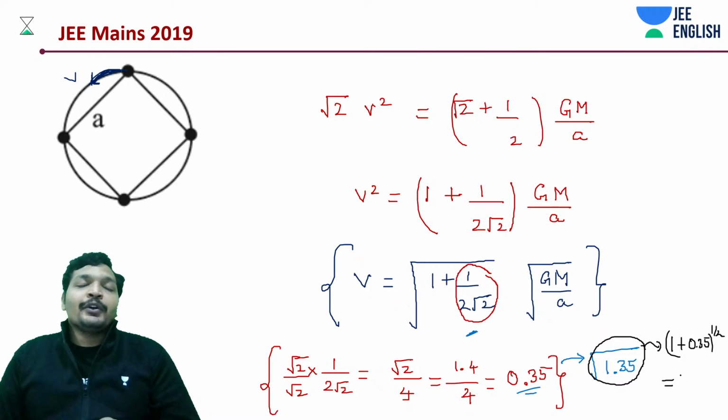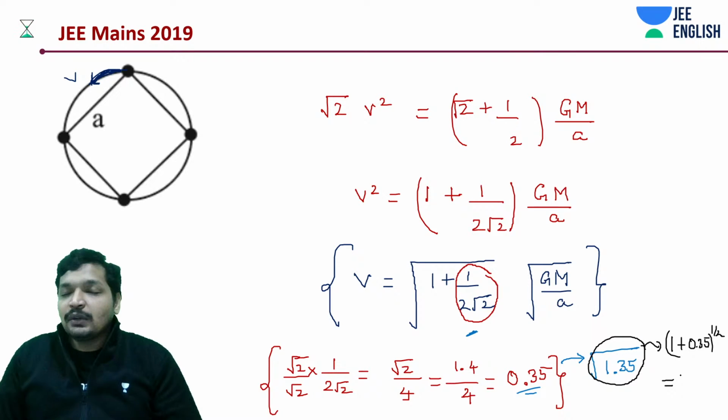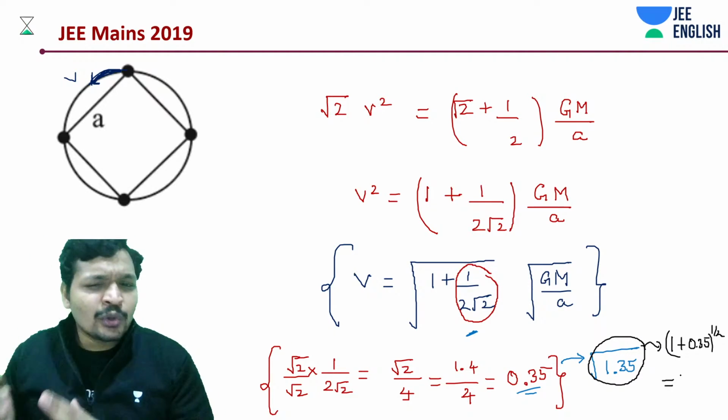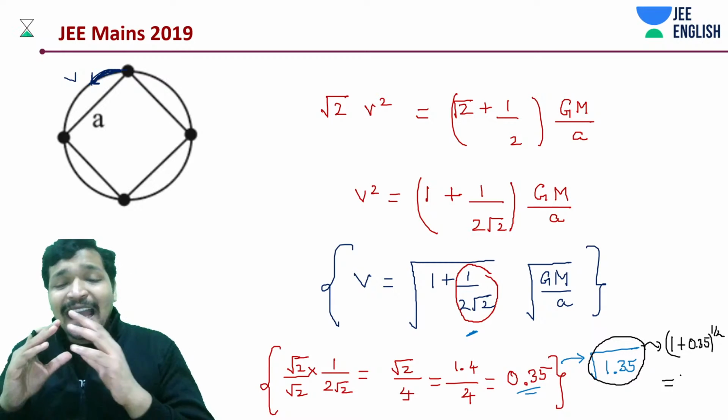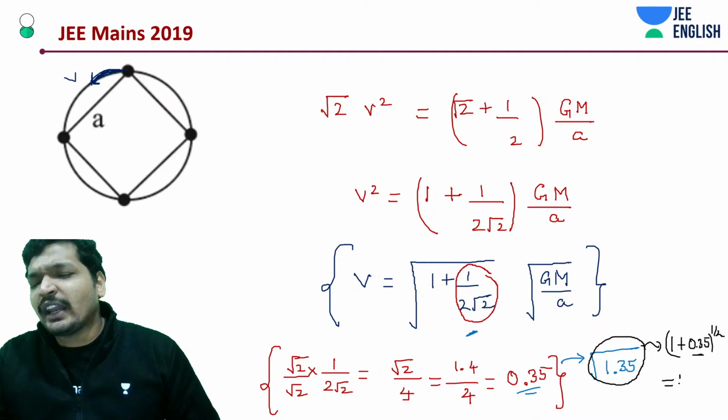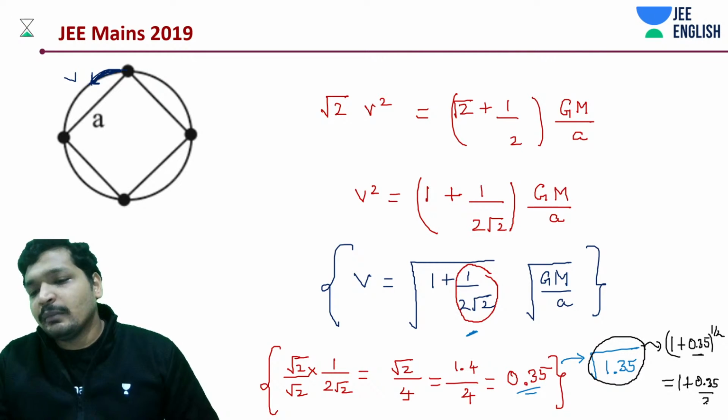You remember that point? We just said that 1 plus x to the power n is equal to 1 plus n into x, given that x is a very small value. Here x is 0.35. We can approximately take this to be 0.35 divided by 2.